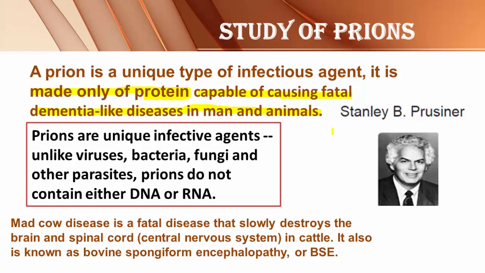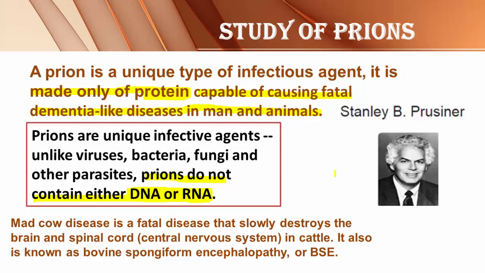Prions do not contain genetic material. Here it is mentioned, prions do not contain either DNA or RNA. That means prions are completely without genetic material. They don't have a genome. Then what is it made up of? Prions are purely made up of only proteins, but these protein molecules are able to cause the fatal dementia-like diseases in man and animals.